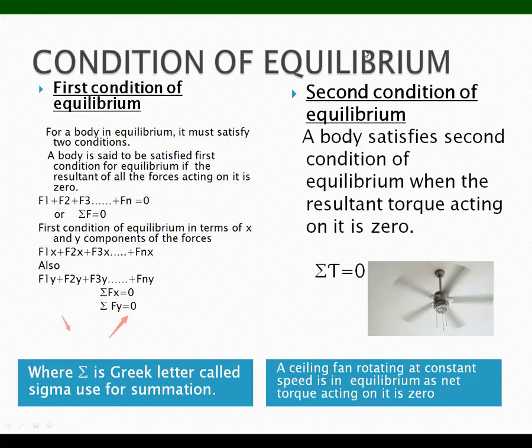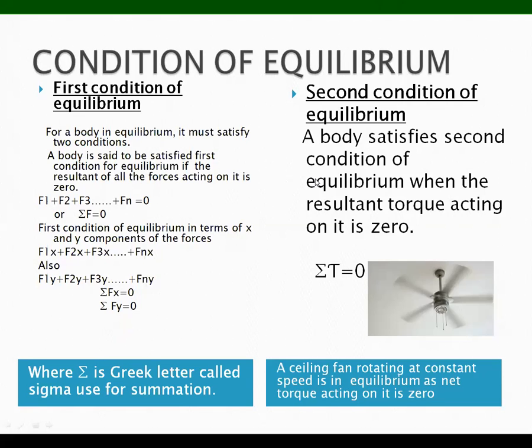Okay. Then the second condition of equilibrium. What is the second condition of equilibrium? The summation of all the torques acting on the body must be 0. You know the body can rotate as well. The forces which can cause the body to rotate are called torque. If the body is in equilibrium, the summation of all the torques must be 0. If these two conditions are satisfied, then we say the body is in equilibrium position.